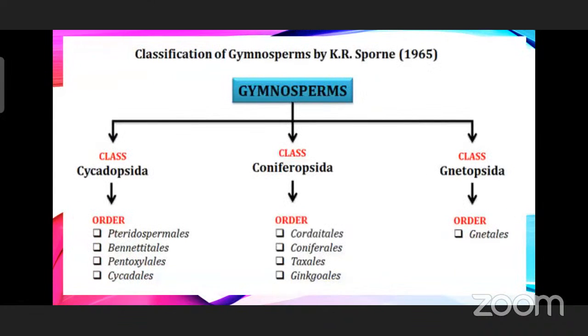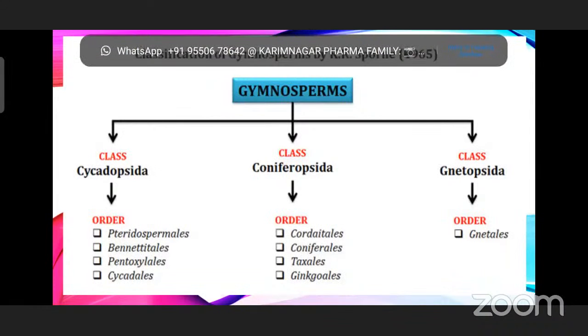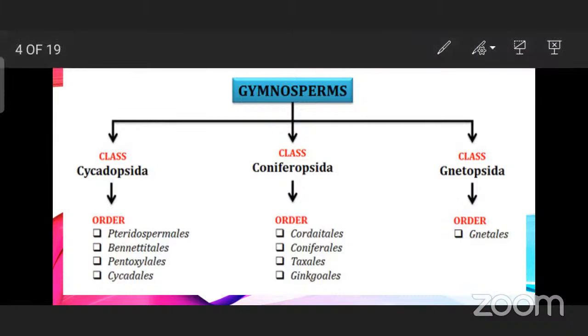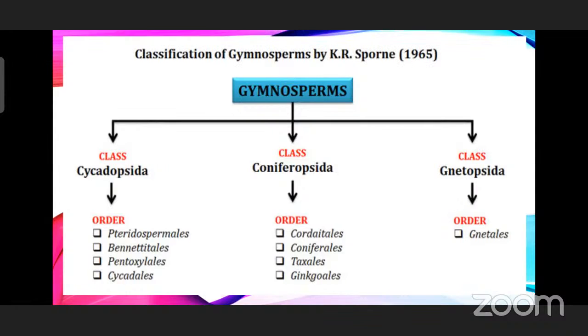And the classification of gymnosperms was given in 1965. You can see here the gymnosperms are classified into three classes. The first class is Cycadopsida, and most important in this, in the order Cycadales, is the Cycas plant, which you can learn in detail in this session.